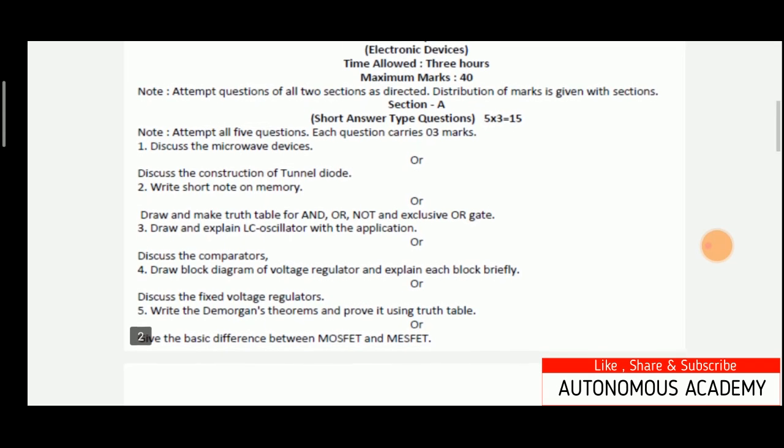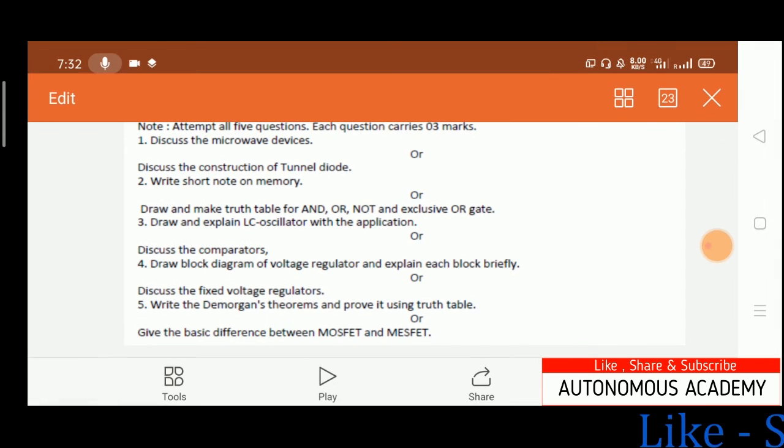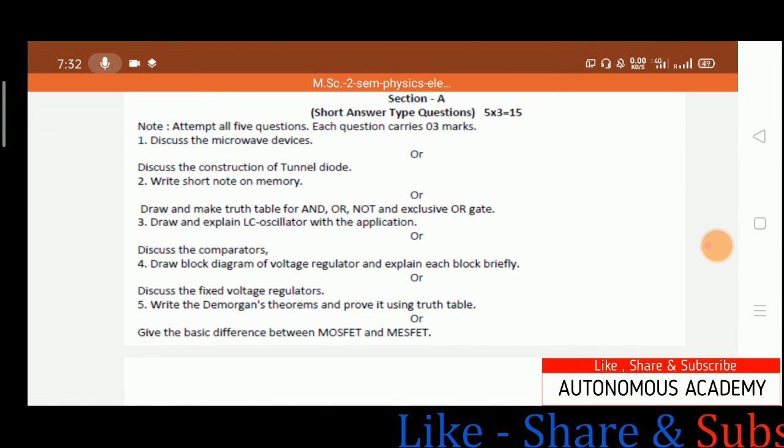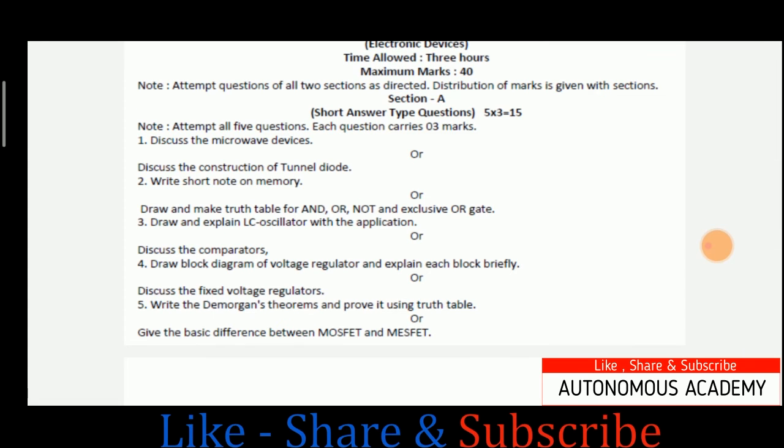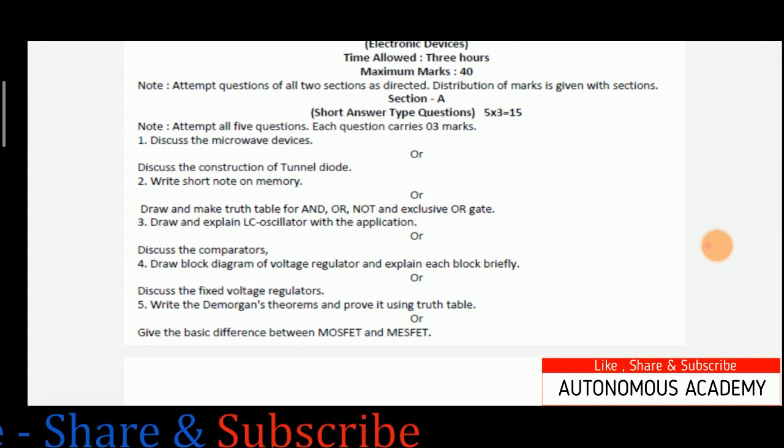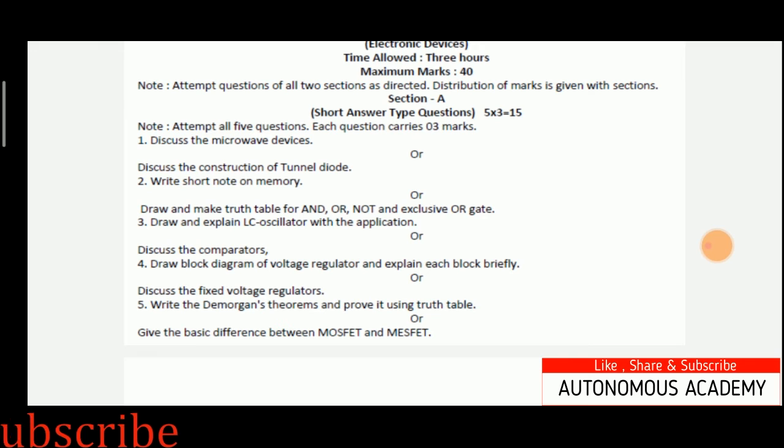Next is write the De Morgan theorem and prove it using truth table, or the optional question with this is give the difference between MOSFET and MESFET. So let's try to answer this question first. MOSFET and MESFET, as the name clear, MOSFET is metal oxide semiconductor field effect transistor and MESFET is metal semiconductor field effect transistor.